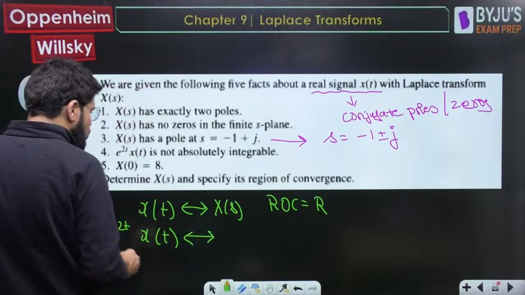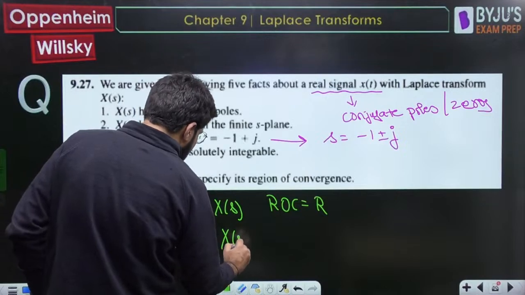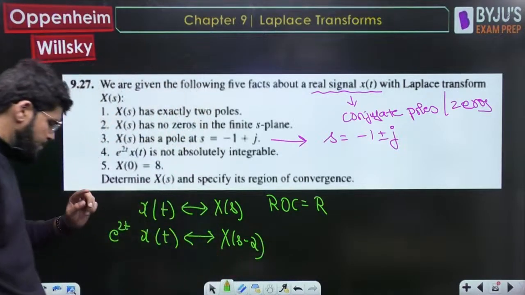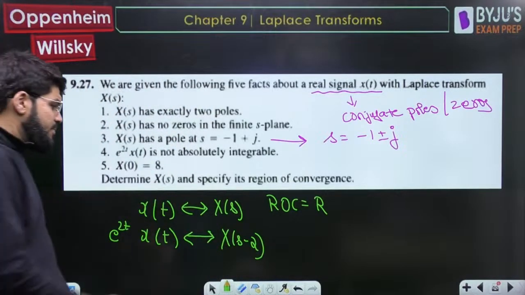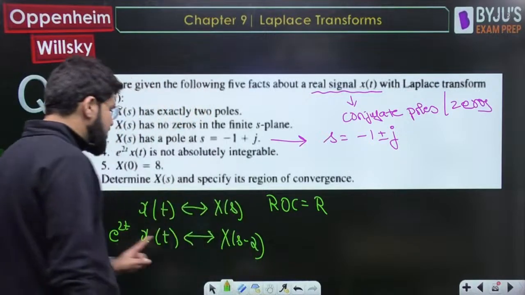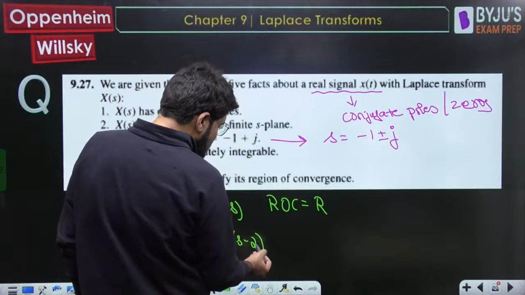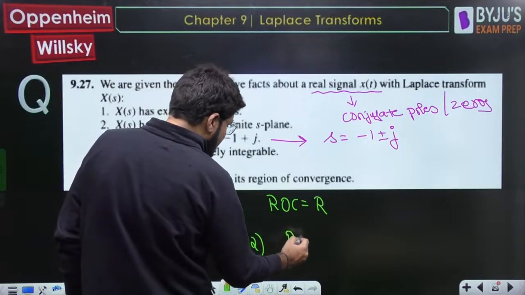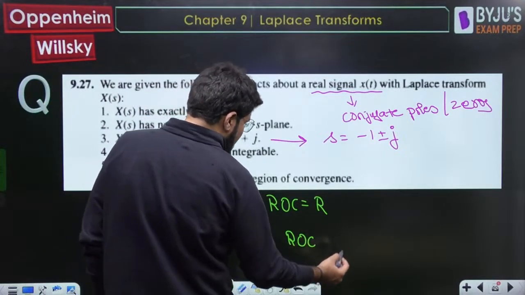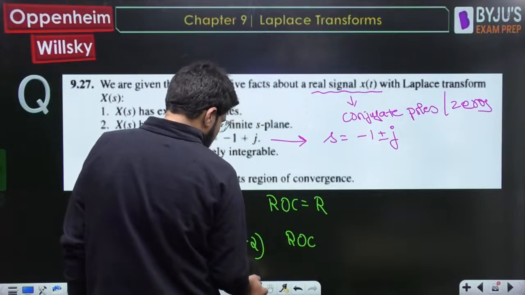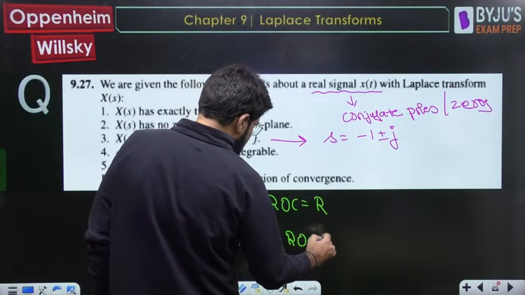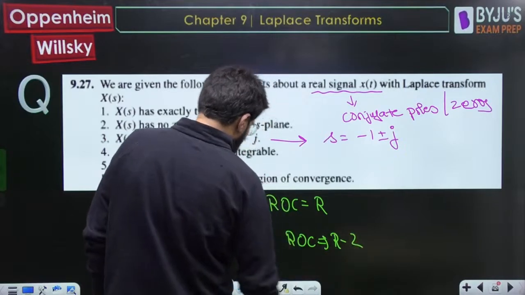So the Laplace transform is given by X(s-2). This is the s shifting property, the frequency shifting property. Because of X(s-2), the poles are shifted and the ROC is also shifted. The ROC can be written as R + 2.